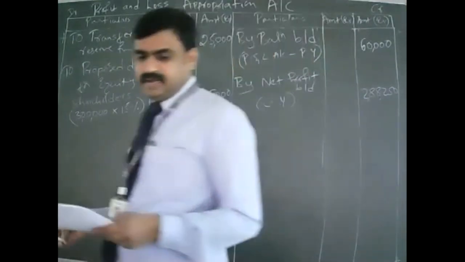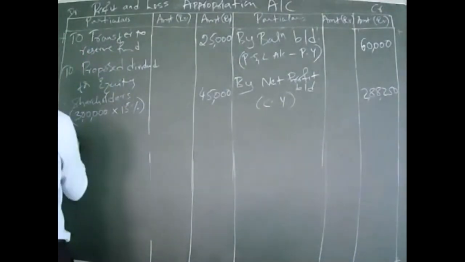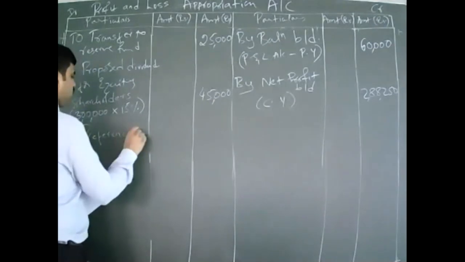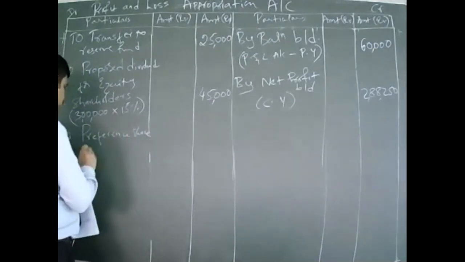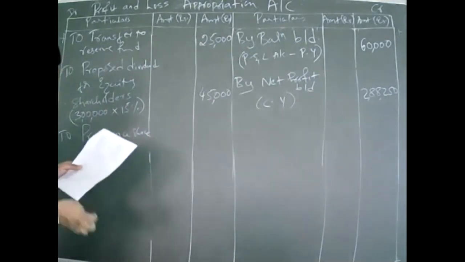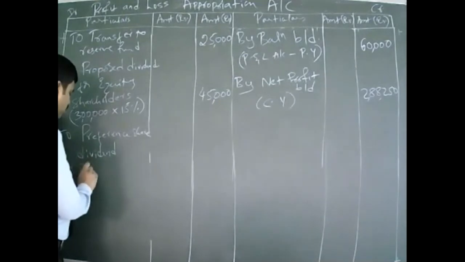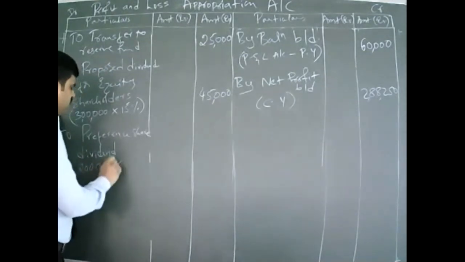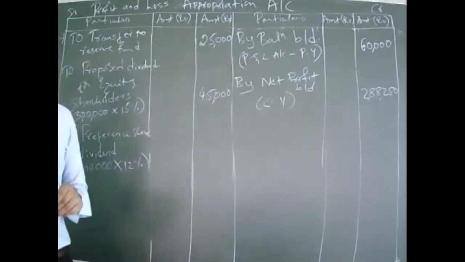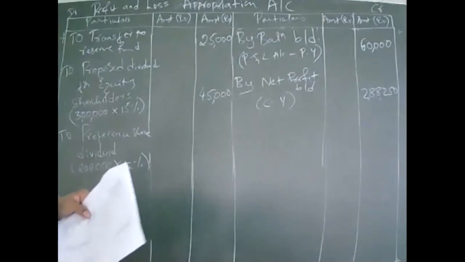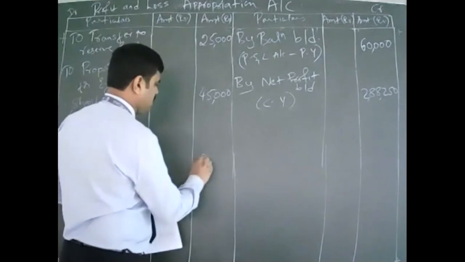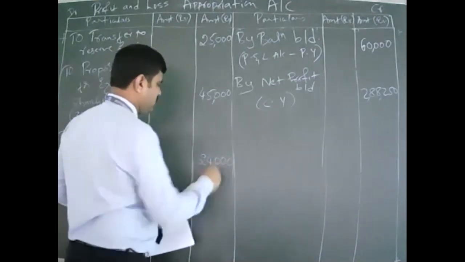Is it clear? So I calculate now the preference share dividend. Preference share capital is 2 lakhs. How much is the dividend rate? 12%. So calculate 12% of 2 lakhs: 24,000. Clear?